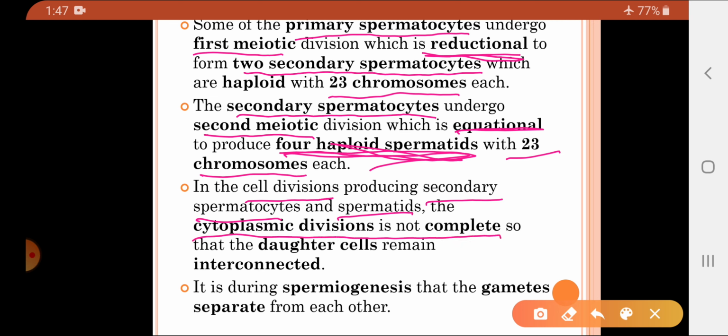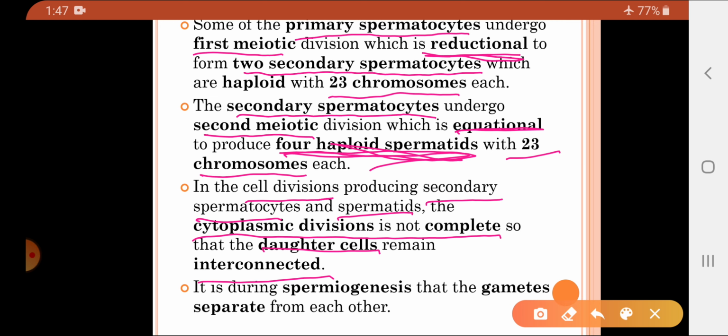Now, very important, students: in the cell divisions producing the secondary spermatocytes and spermatids, the cytoplasmic divisions are not complete. It means the primary spermatocyte is forming secondary spermatocytes, and secondary spermatocytes are forming spermatids. Whatever cell division occurs here, at that time the cytoplasmic divisions are not complete. So whatever daughter cells are formed, that is, the new secondary spermatocytes and the spermatids, initially remain interconnected with each other because the cytoplasmic divisions are not completed.